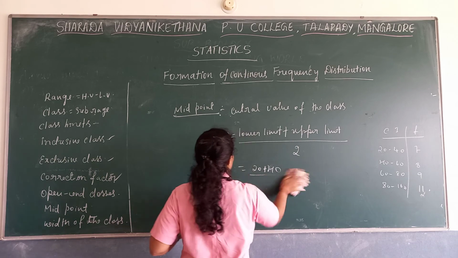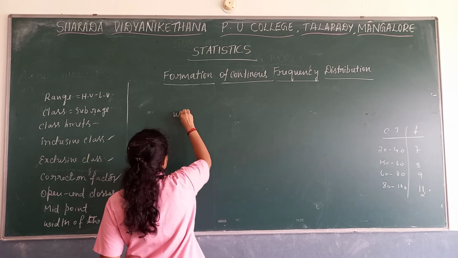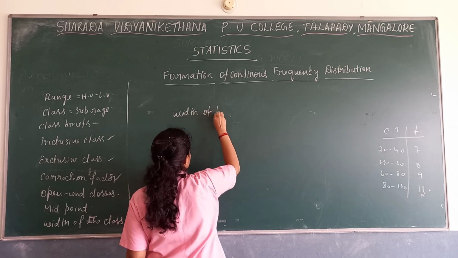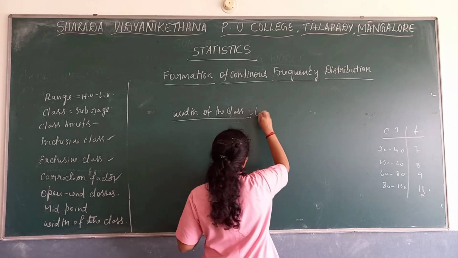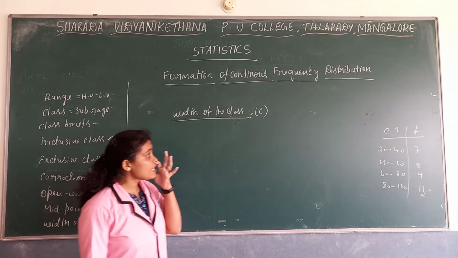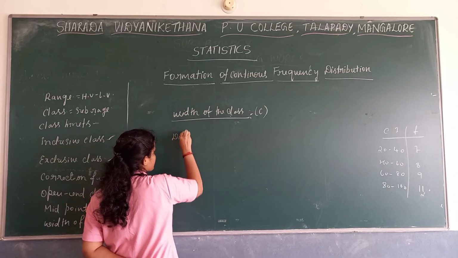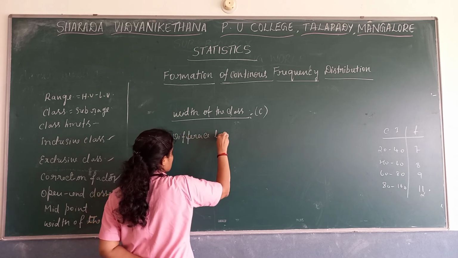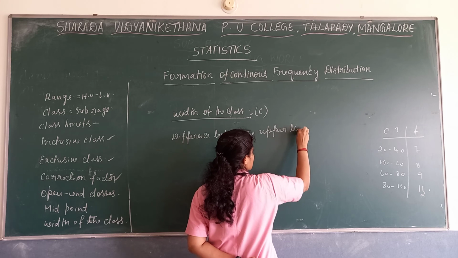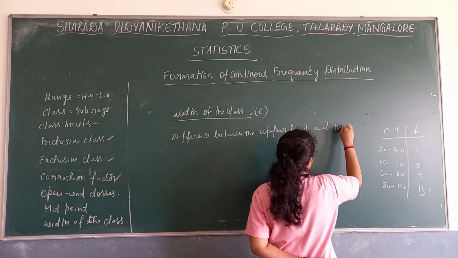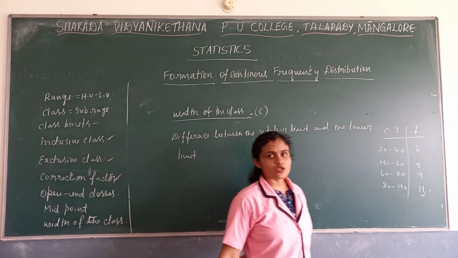Width of the class. Width we denote by C. Width of the class is nothing but the difference between the upper limit and lower limit.